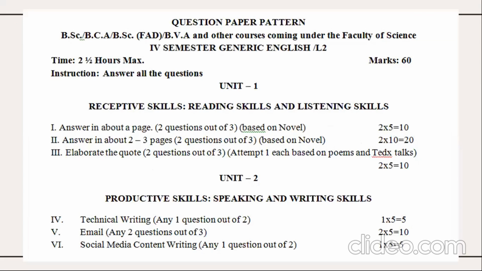So, dear friends, this is how I have tried to answer these questions. Again, just have a look at the brief structure of your question paper. Unit 1, which consists novella for 30 marks, 5 marks, 2 questions, 10 marks, 2 questions, then 5 marks, 2 questions from the poems and from the TED Talks. Unit 2, technical writing, 5 marks, 1 question out of 2. Email, 10 marks email. I keep on telling 10 marks email. Out of 3 emails, you need to opt 2. Then social media writing, blog writing, or any theoretical question, 1 question for social media writing.